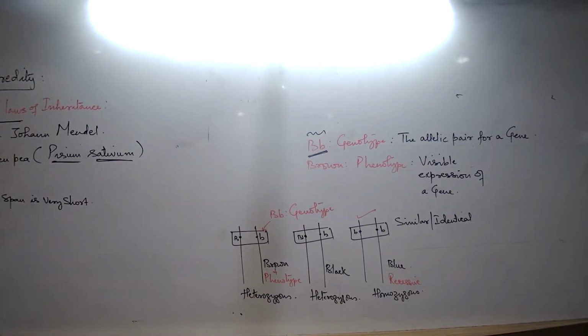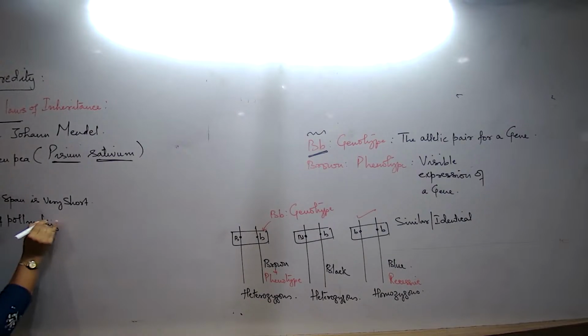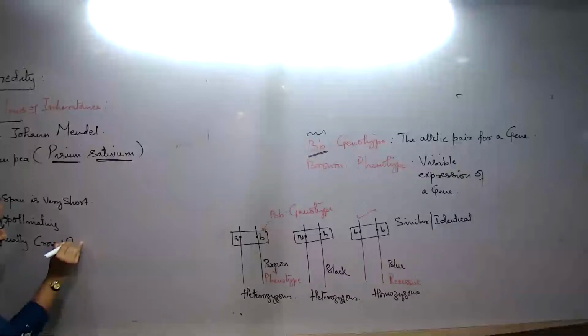Next is that Pisum sativum. Lifespan is very short, and these plants were self-pollinating. When I write that these plants are self-pollinating, it means from one particular plant, many plants can be obtained in a short period of time. Not dependent on other agents. But when cross-breeding is to be done, it can be done artificially also. So artificial cross-pollination also can be carried out.